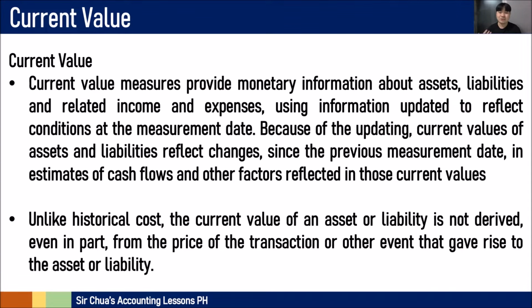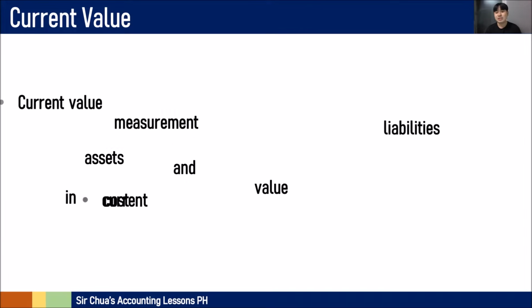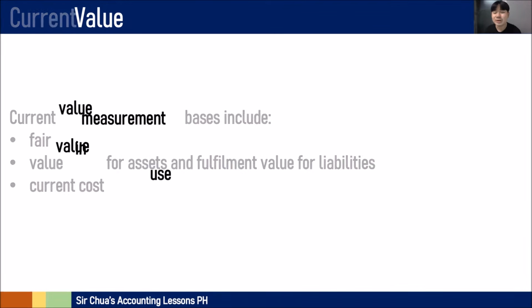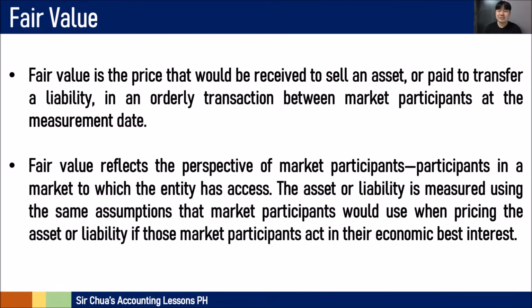And what are the kinds of these current values? So we have fair value, value in use, and fulfillment value, and then the current cost. So let's talk about them one by one. When we say fair value, it is the price that would be received to sell an asset or paid to transfer a liability in an orderly transaction between market participants at the measurement date.